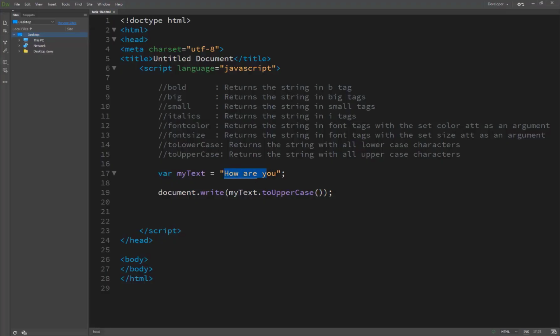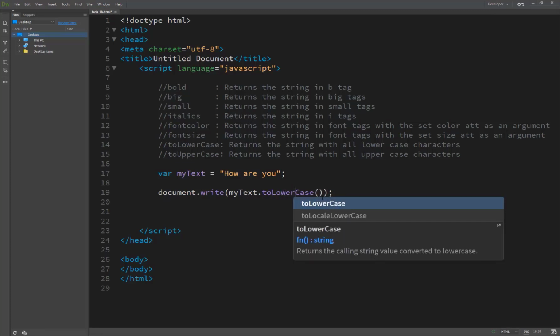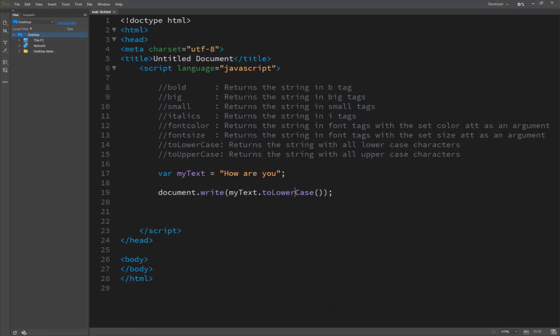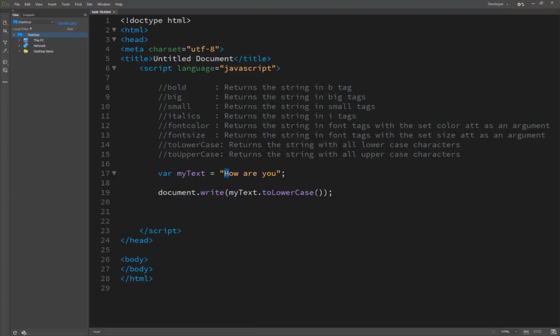Wherever I wrote only the H as capital, although all letters were small, I overwrote this using the function toUpperCase. And if I write toLowerCase, you will see the H will automatically be in lowercase. So here's the technique, the upper and lowercase. So these are the formatting strings.